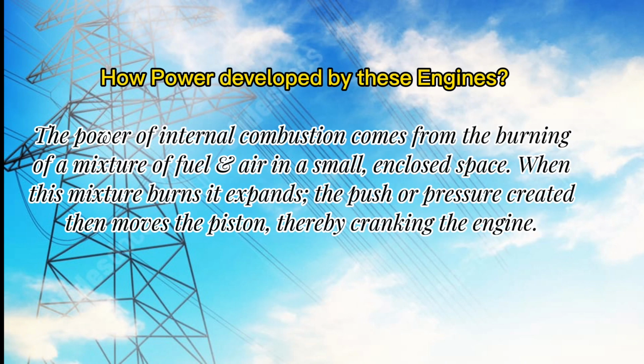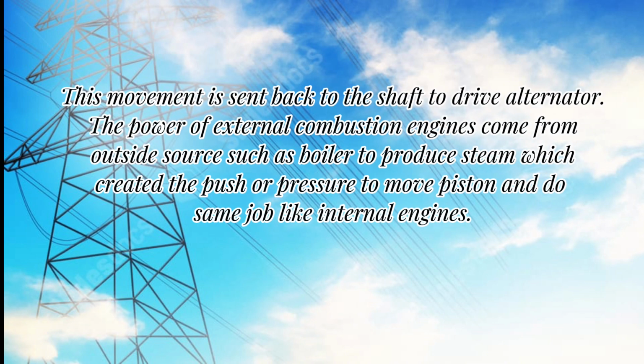How is power developed by these engines? The power of internal combustion comes from the burning of a mixture of fuel and air in a small, enclosed space. When this mixture burns, it expands. The push or pressure created then moves the piston, thereby cranking the engine. This movement is sent back to the shaft to drive the alternator. The power of external combustion engines comes from an outside source such as a boiler to produce steam, which creates the push or pressure to move the piston and do the same job as internal combustion engines.